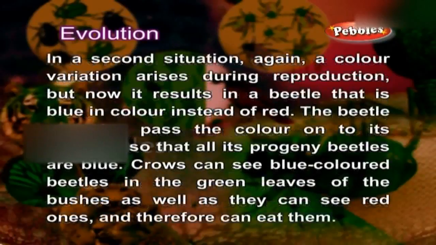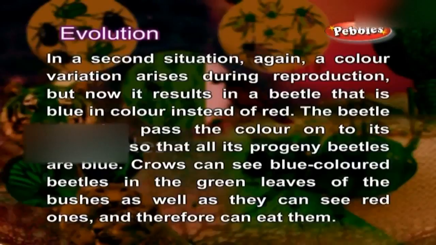In a second situation again, a color variation arises during reproduction, but now it results in a beetle that is blue in color instead of red. The beetle can also pass the color on to its progeny so that all its progeny beetles are blue.